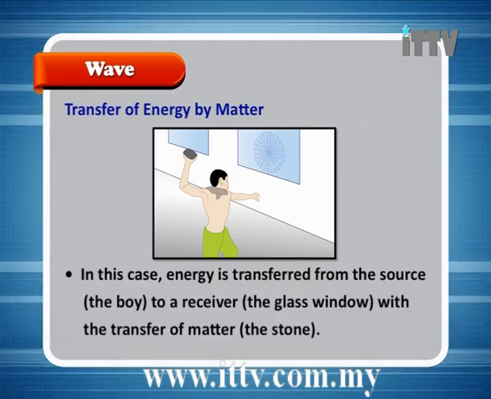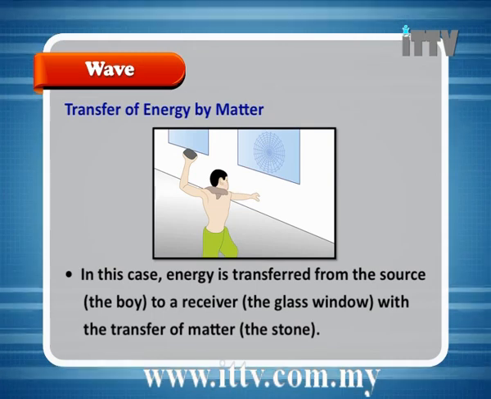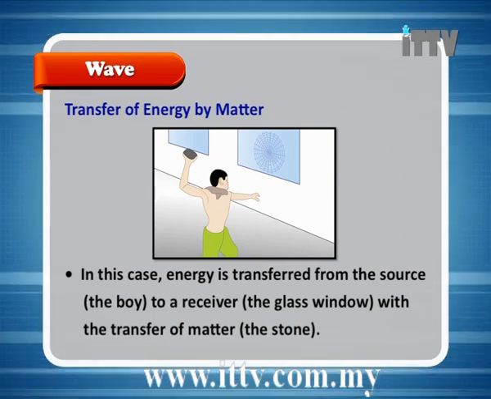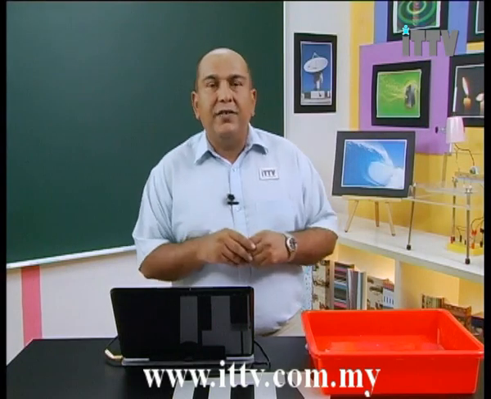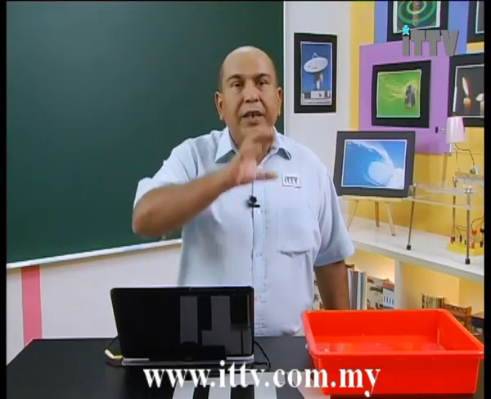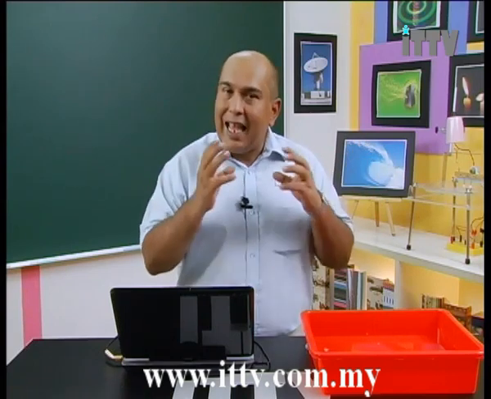In this case, energy is transferred from the source, the boy, to a receiver, the glass window, with the transfer of matter. So in this case, we are transferring energy, true, but the energy is being transferred along with the stone, meaning that we are transferring both energy and matter at the same time.